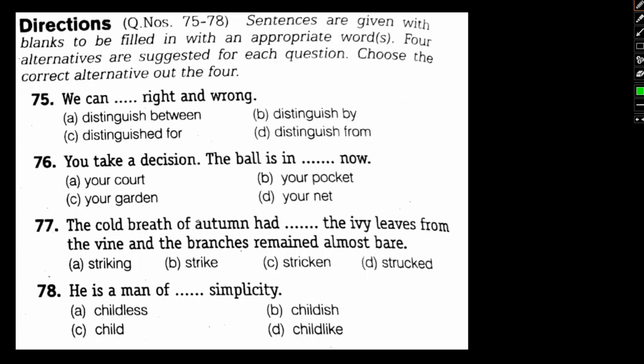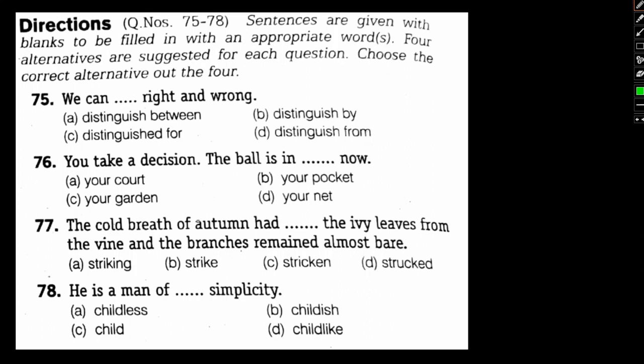Okay, so having said that, let's focus on the question in front of us. Sentences are given with blanks to be filled with appropriate words. Four alternatives are suggested for each question. Choose the correct alternative out of the four. So basically a sentence with a blank is given and we need to choose the correct set of words or phrases that would fit the sentence. Okay, so let's take a look.